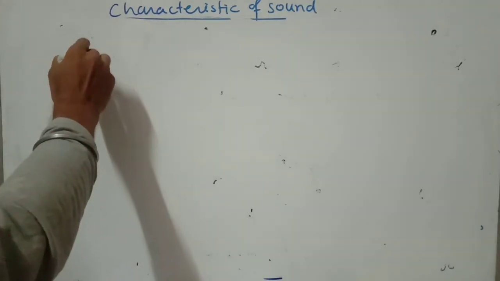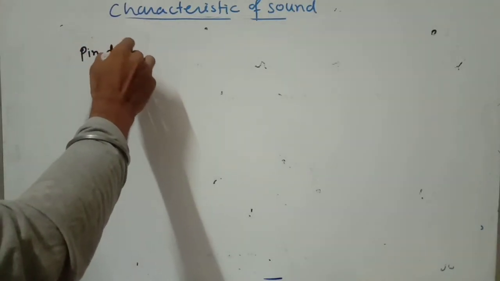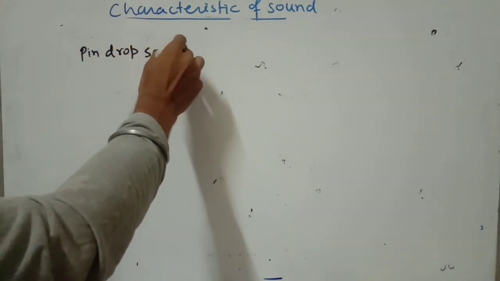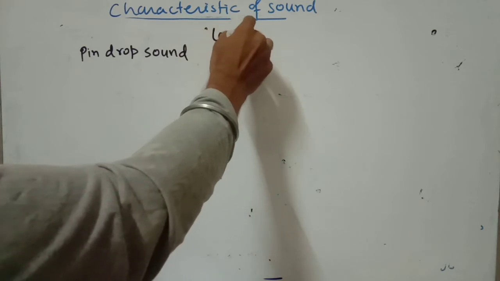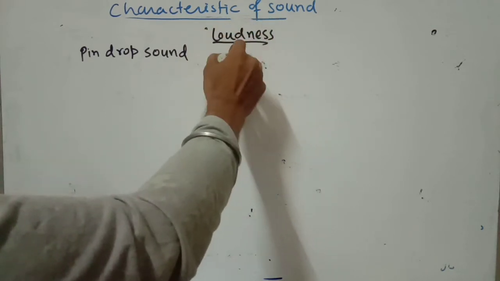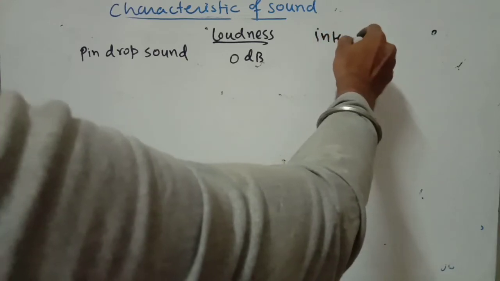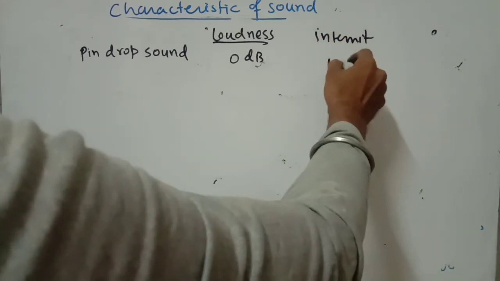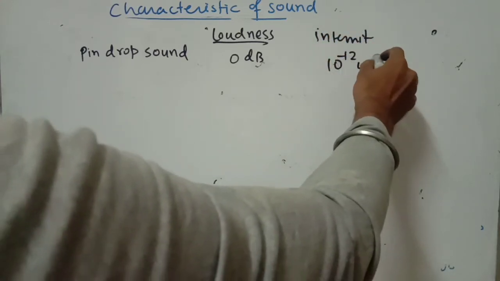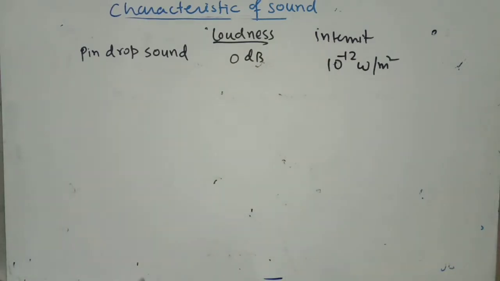So pin drop sound, having the loudness is how much? 0 decibel. So the intensity, here we consider 10 to the power minus 12 watt per meter square. So pin drop sound having intensity how much? 10 to the power minus 12 watt per meter square.